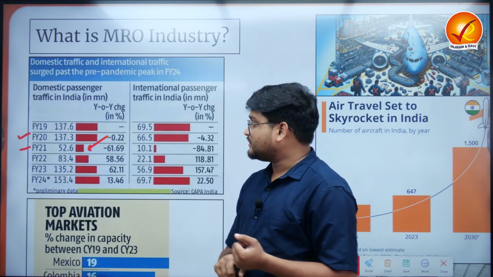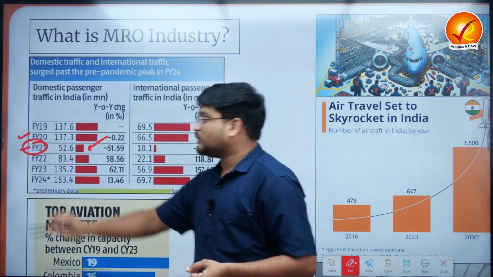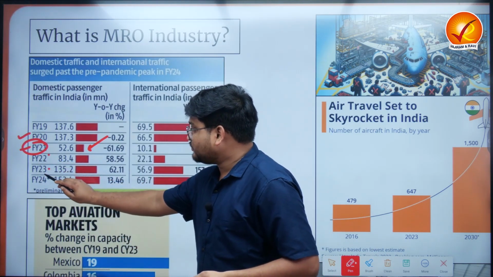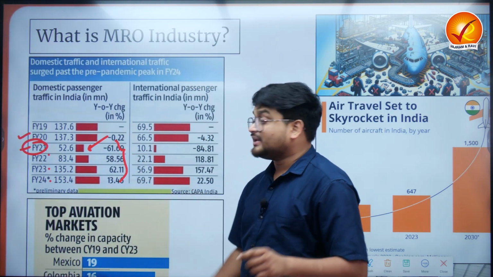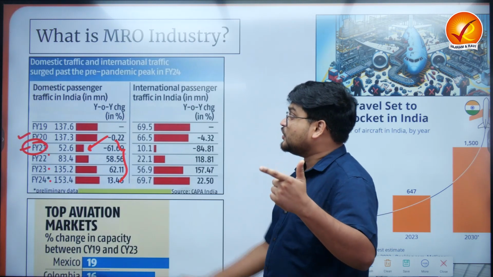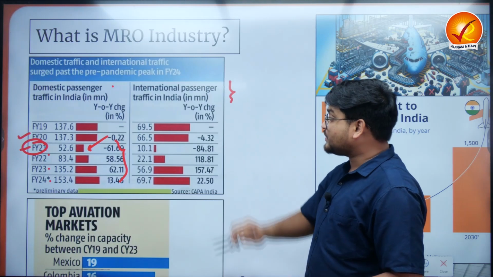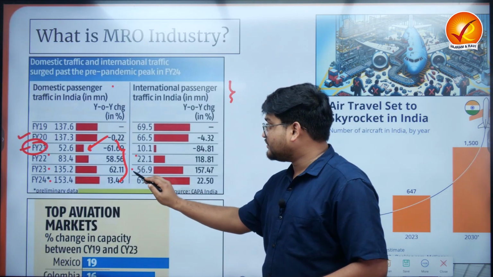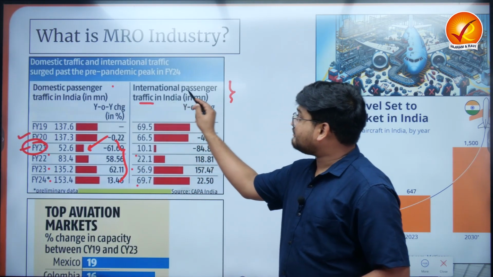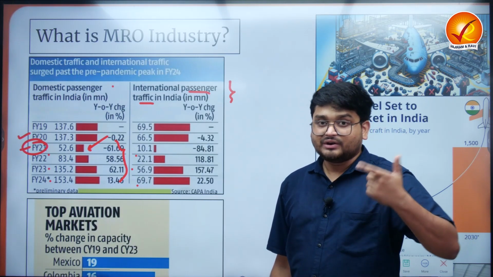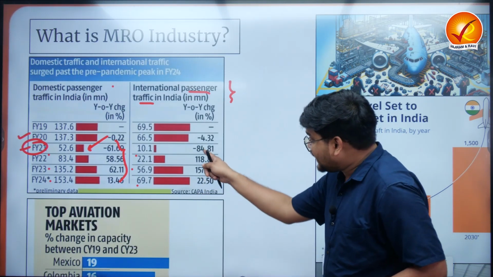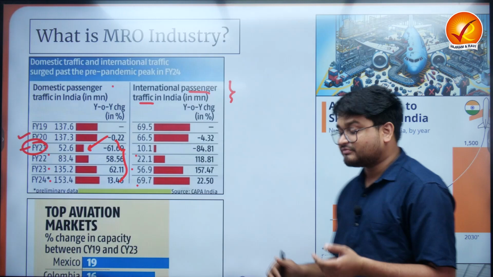But right now what you can see is that from 2021 onwards, 22, 23, 24, all the years have seen rising amounts of domestic passenger traffic in the country. Also, from 2022, 23, 24, the international traffic, or the foreigners who come to India for various purposes, have also been rising over a period of time.